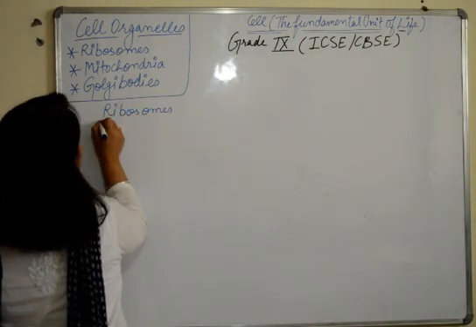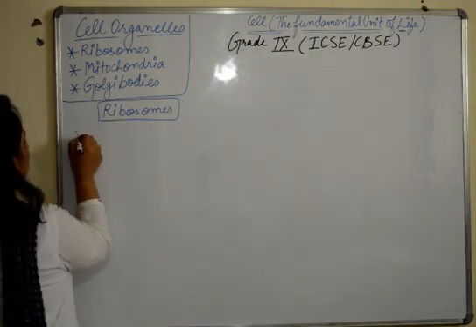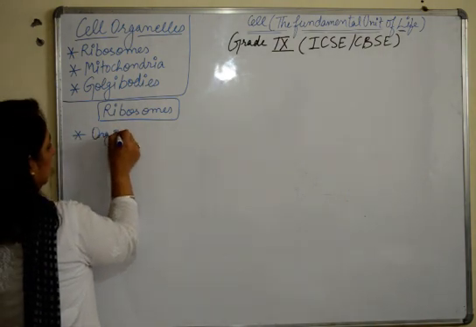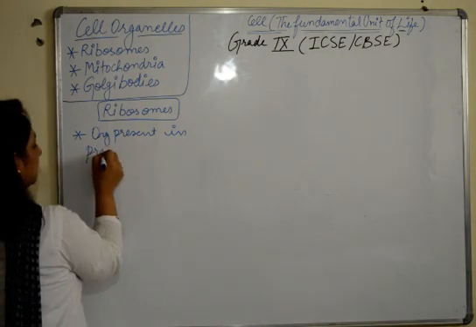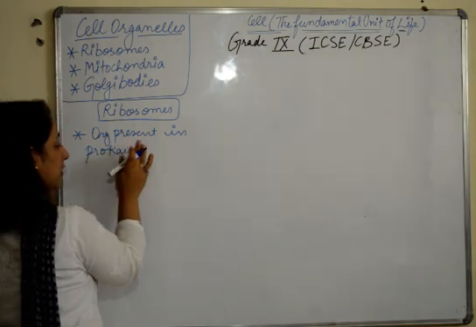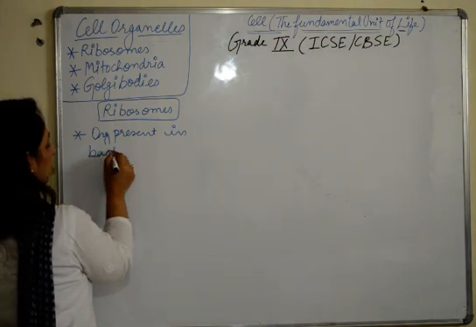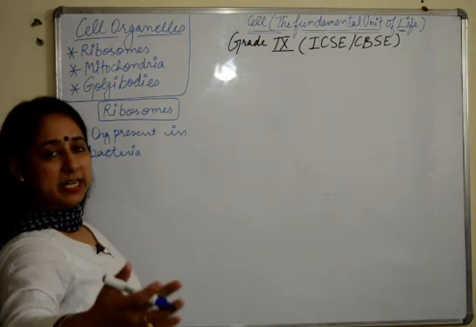Now, there are some facts about ribosomes. Ribosomes are the only organelles present in prokaryotic cells. I'll write bacterial cells, it is more understandable. We will talk about prokaryotic cells in our upcoming videos.